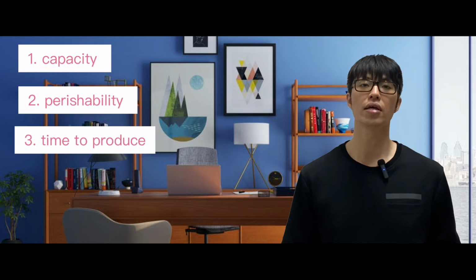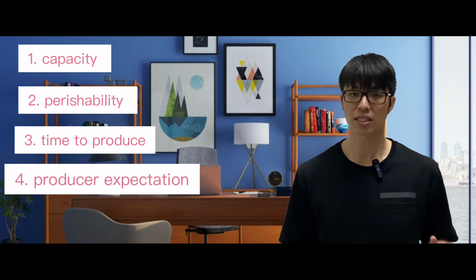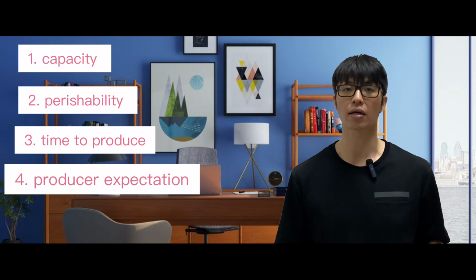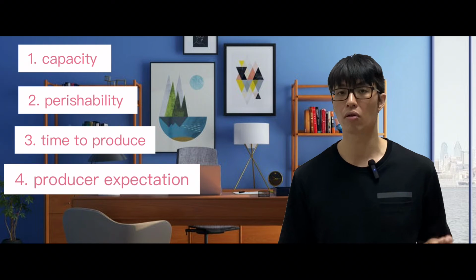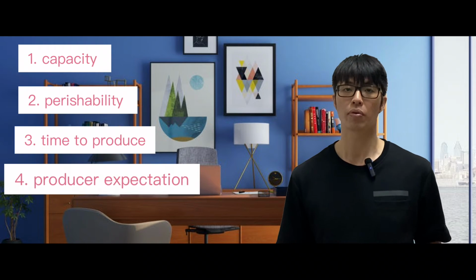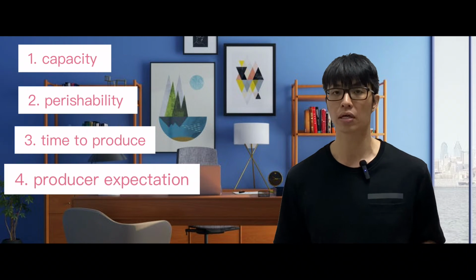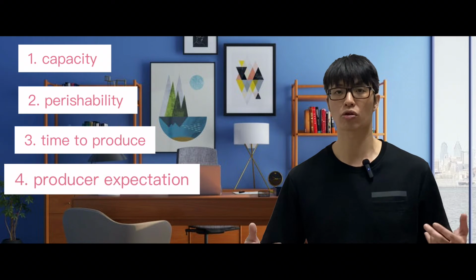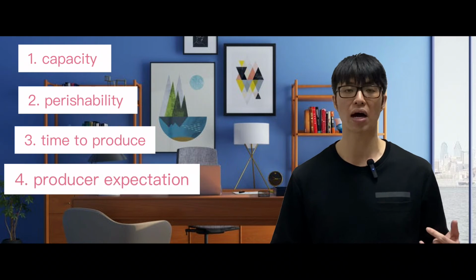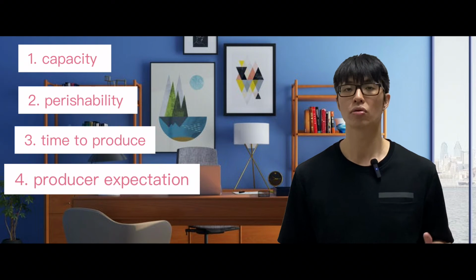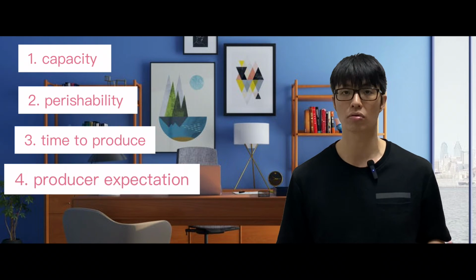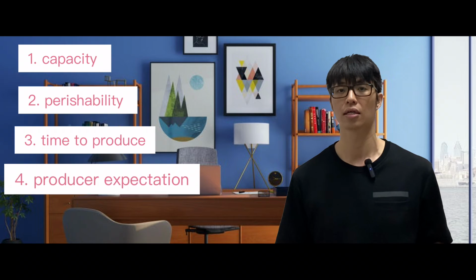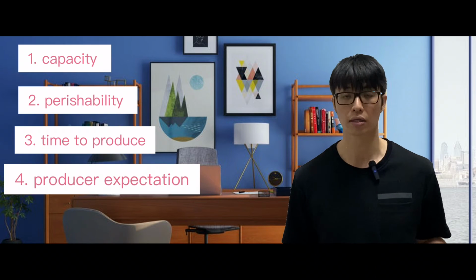Number 4 can be producer expectation. Whether you expect the price increase to be long-term or short-term. If you expect the price increase to be long-term, the producers might build extra capacity and extra factories. They might buy new capital goods so that they can increase their capacity. So they will be more elastic. PES will be greater than 1.